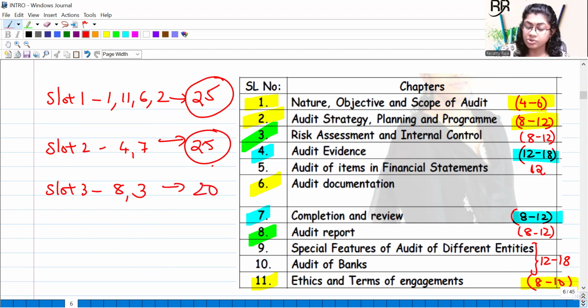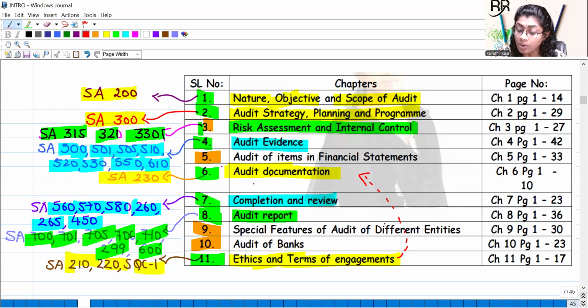So we finished 3 slots. Now going to the last slot. In the last slot, you can go with these 2 chapters. First, I think you can start with Audit of Banks. In that, drawing power calculation, provision calculation, etc. can be asked. Then go for Audit of Different Types of Entities.